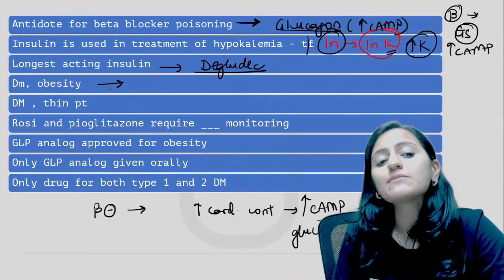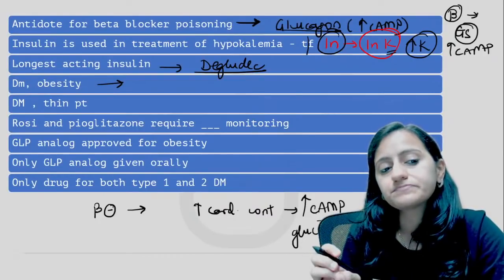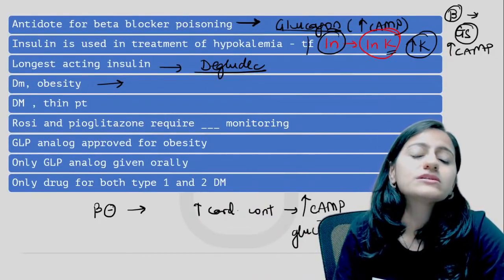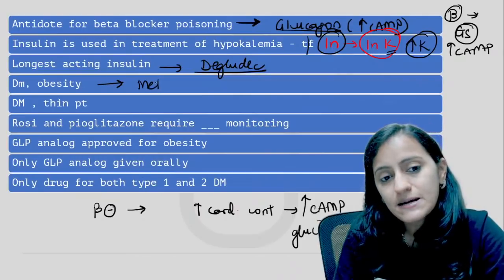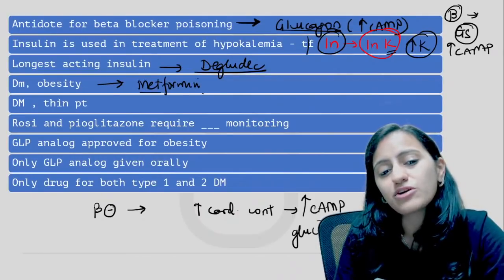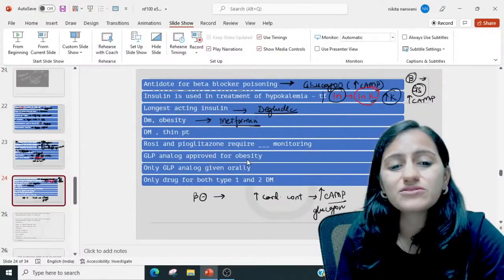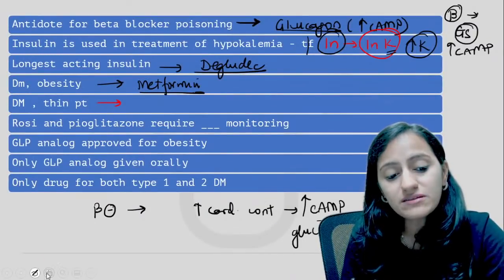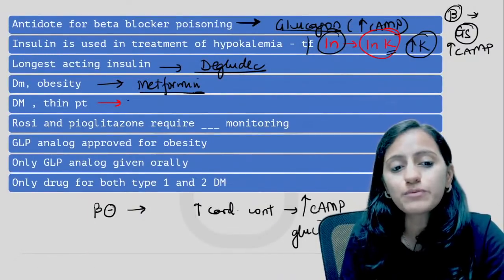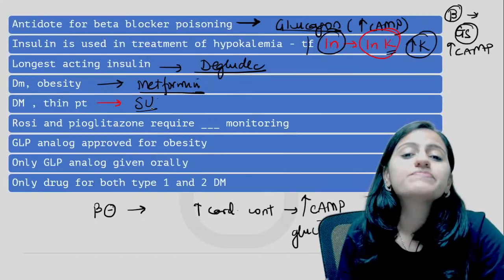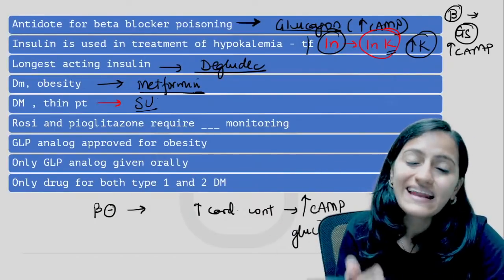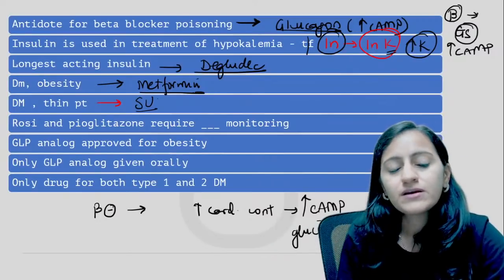What will you give in a diabetic patient who is obese? That means you do not want the weight gain. It is metformin, because it does not increase your insulin release. Diabetic patient, thin patient, you want to increase the weight. In that case, you can give sulfonylureas, which increase the insulin. Insulin is anabolic. There will be weight gain.